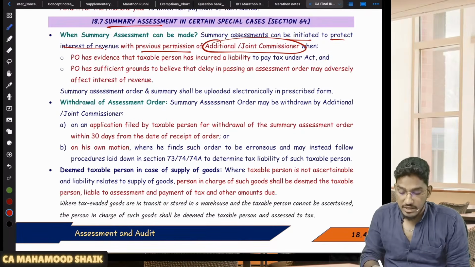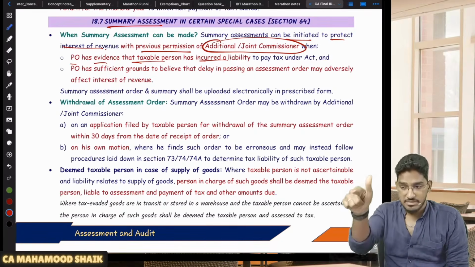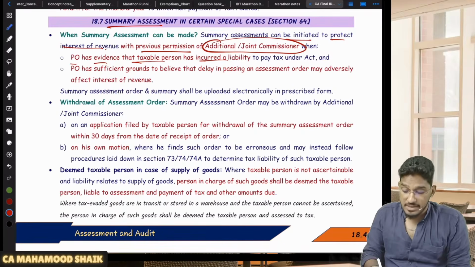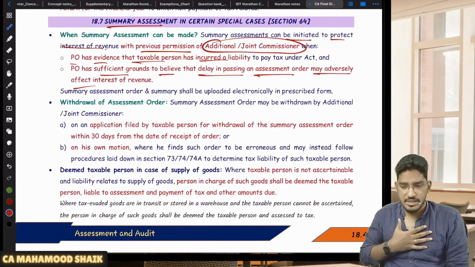When can they do it, sir? If the proper officer has evidence that the taxable person has incurred a liability, if the proper officer has perfect evidence that this taxable person has some liability, and the PO has sufficient grounds to believe that delaying the passing of an assessment order may adversely affect the interest of revenue, or the PO has sufficient cause.